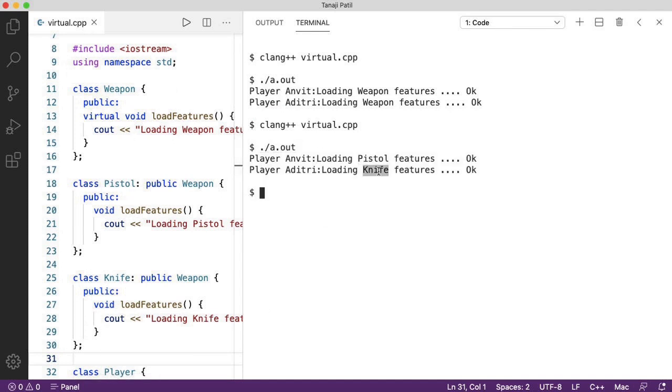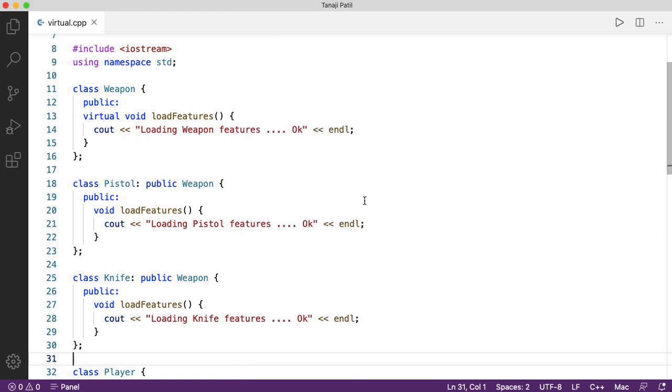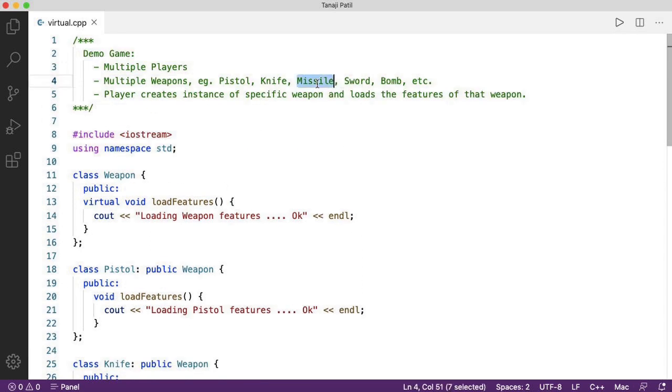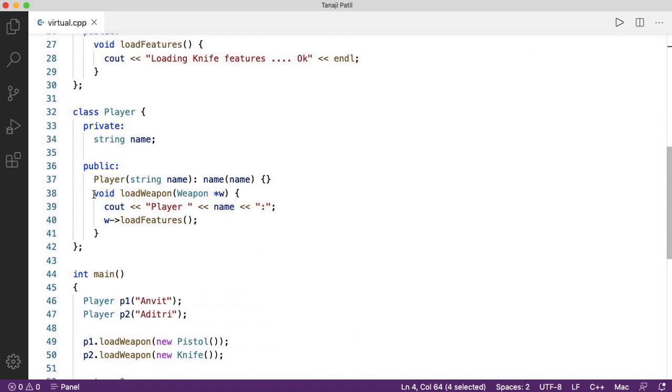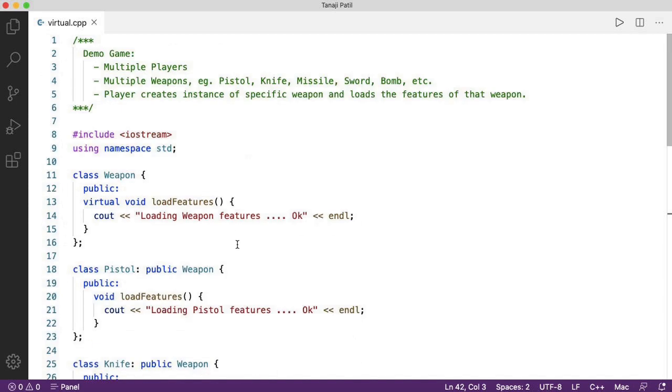So for Anvit it loads pistol feature, for Aditri it loads knife feature. Similarly, we can implement other weapons without modifying class player. This is how we can use runtime polymorphism.